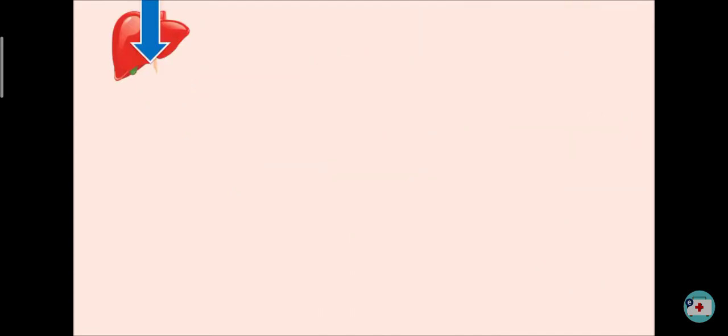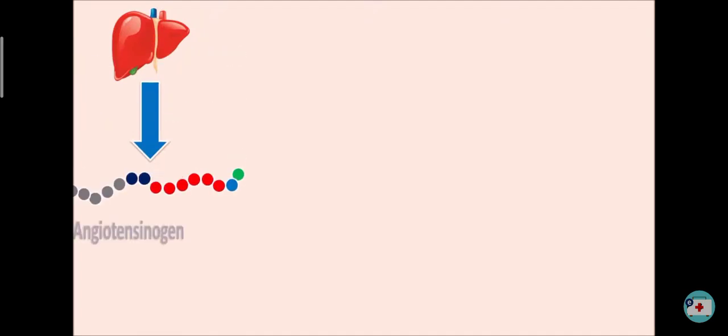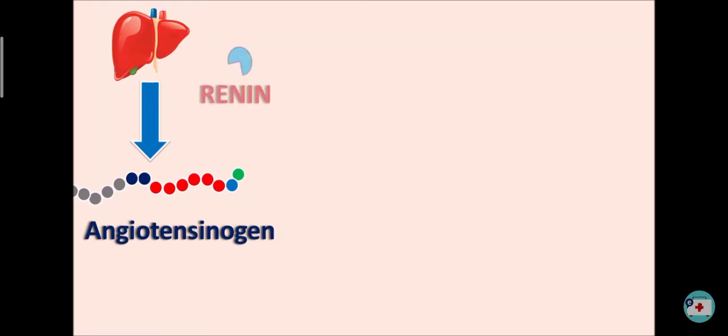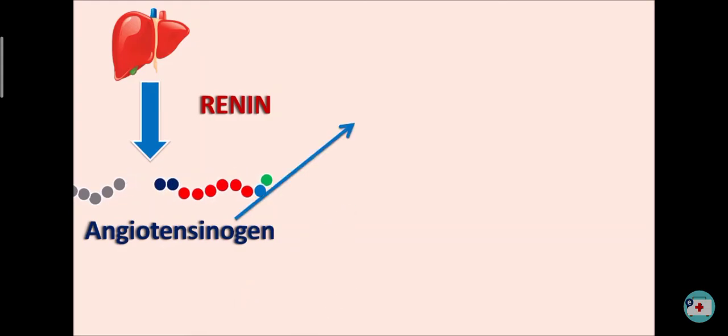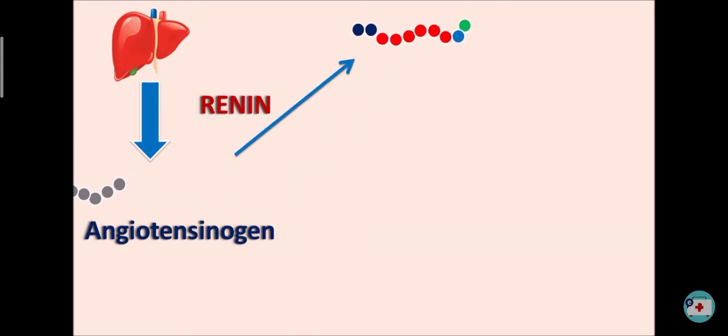From the liver, one of the precursors that is going to be released is angiotensinogen. This angiotensinogen is a large peptide composed of different amino acids, but this is the inactive form of the peptide. This precursor is going to be activated by one of the proteolytic enzymes, renin, that is released from the distal tubules. Now this renin can act on the angiotensinogen such that it can cleave the peptide chain and release one of the peptides. This peptide is nothing but angiotensin I.